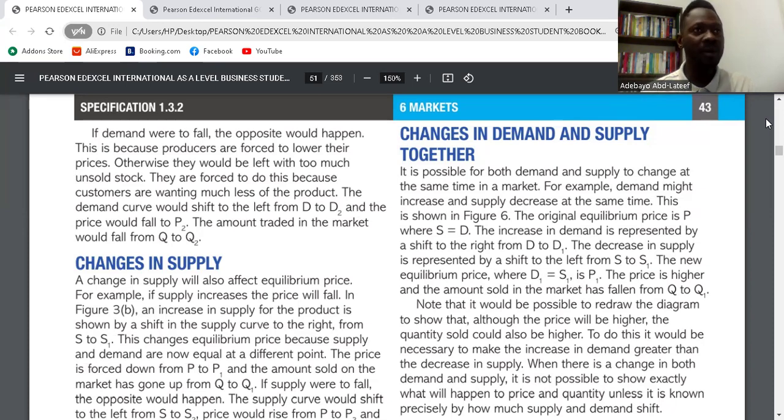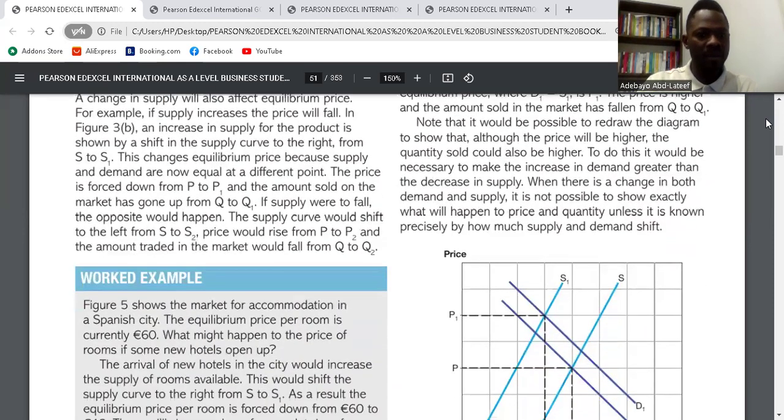Any question about changes in demand, total revenue? I think it's clear, right? Yeah. Okay.